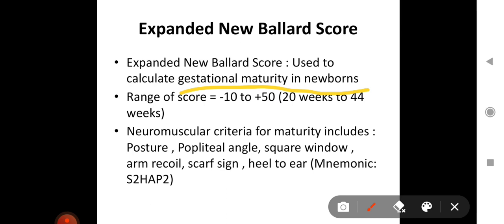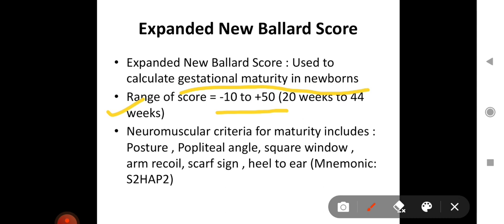So what is the range? These are all questions that have been asked previously in NEET PG or FMG exam or even AIIMS. Now a question can be asked, what is the use of new Ballard score? So the option will be there to calculate gestational maturity in newborn. Next question can be, what is the range of expanded new Ballard score? So it's from -10 to +40. 20 weeks to 44 weeks of gestational age can be calculated from new Ballard scoring. So the score is -10 to +40.